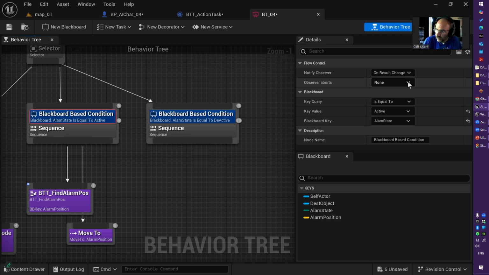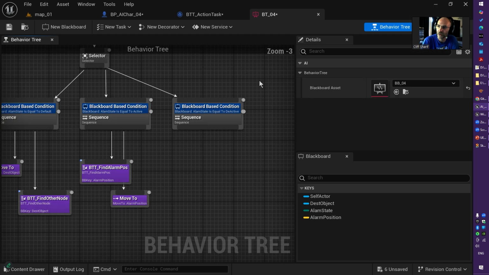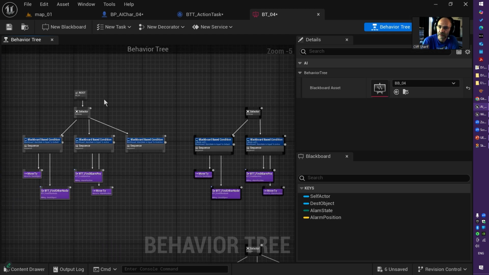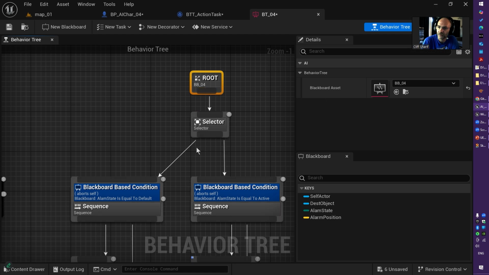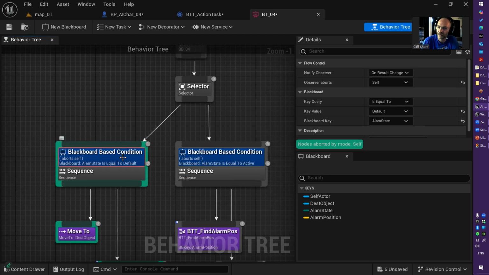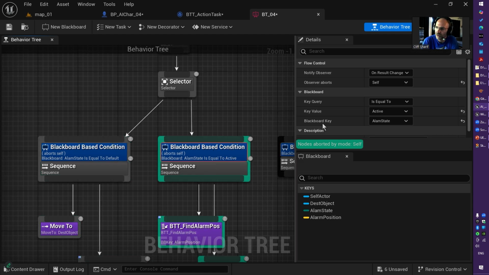That observe abort property can change to self, lower priority, and both. I will point out self, but please go ahead and check resources about these two, see how those are working. If I grab this guy here, put that here, I just have two different behaviors if the alarm is default or if it is active.